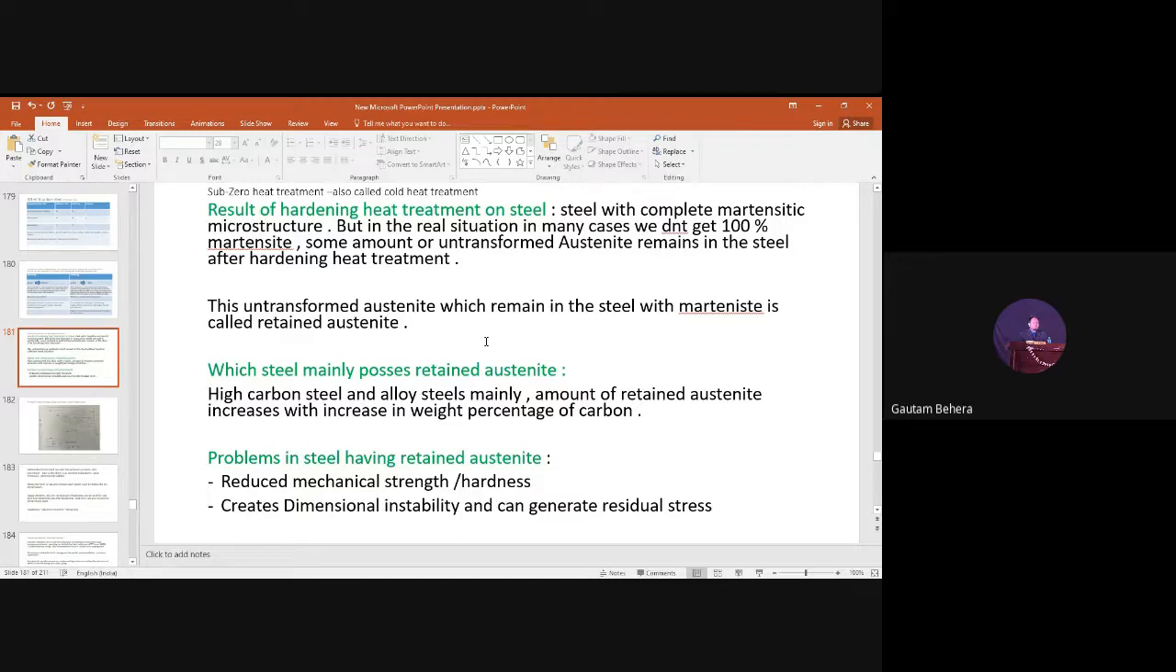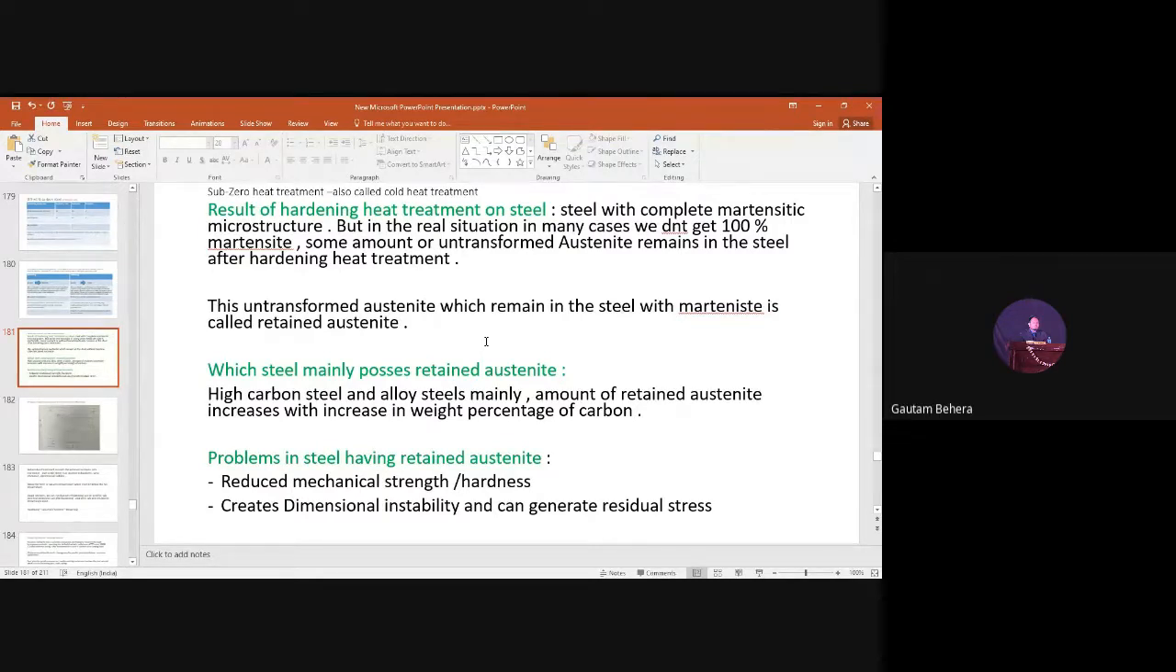So what will happen? The mechanical property will deteriorate. That is the weaker site where the crack may happen, right? Where there is retained austenite, right? So mechanical property will be poor due to presence of retained austenite. Another problem is that you can have some residual stresses in the material because this retained austenite may transform into other phases which may change the volume of the material.